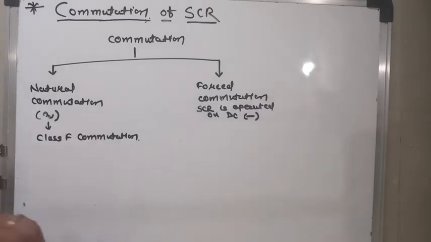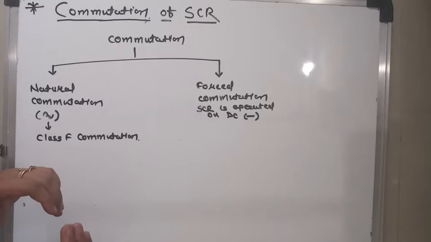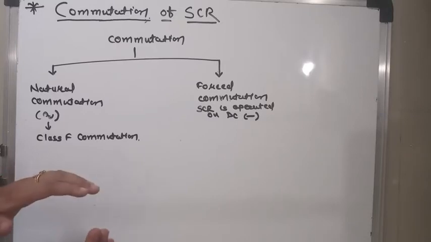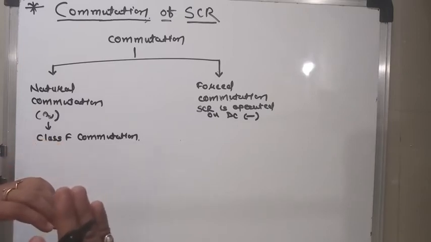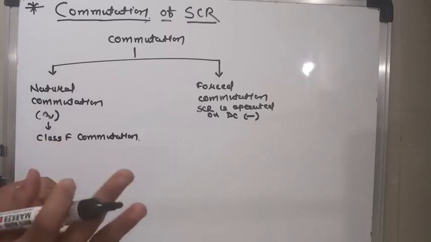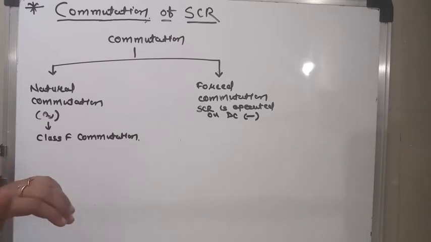Once the SCR is turned on by applying a gate pulse to the gate terminal, it goes into the forward conduction mode. It remains on until the anode current decays to zero, or the anode current becomes less than the holding current.